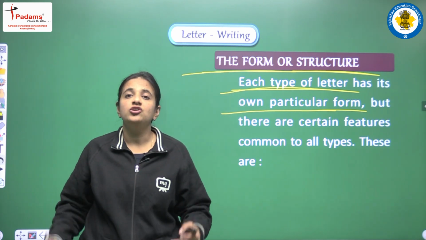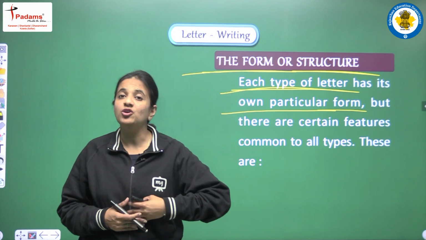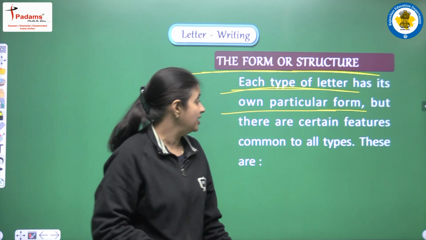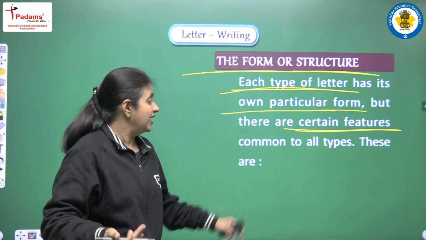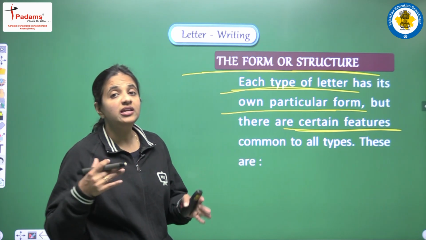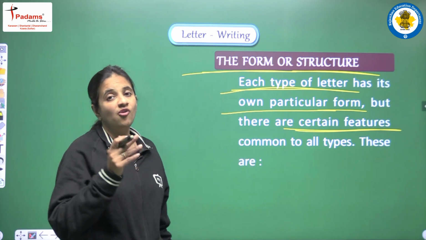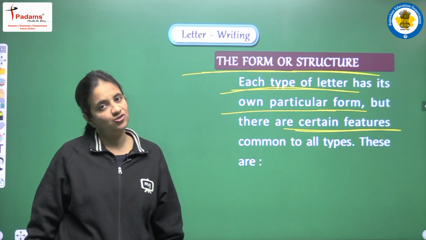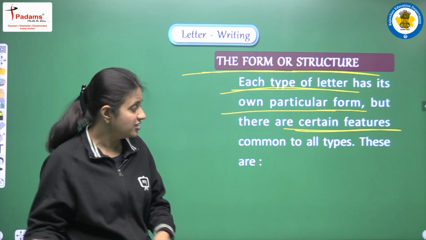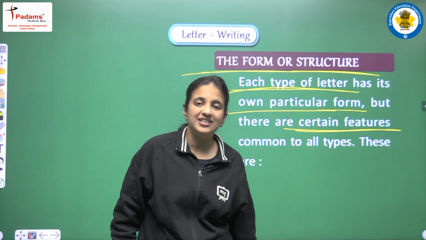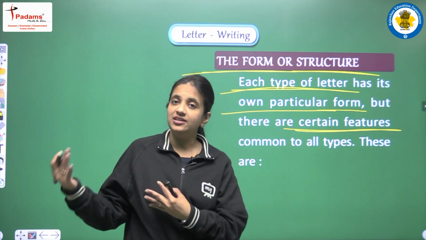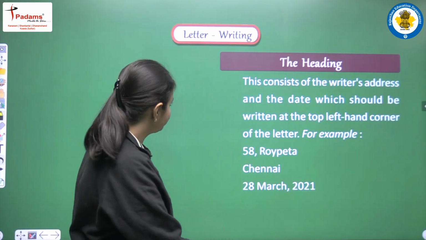Okay, so the structure is different in different types, but still there are some points that are very much common in all the different kinds of letter. So what are those common features? First of all, let's discuss those features. So now we are discussing all the common features that we have in all the different kinds of letters.